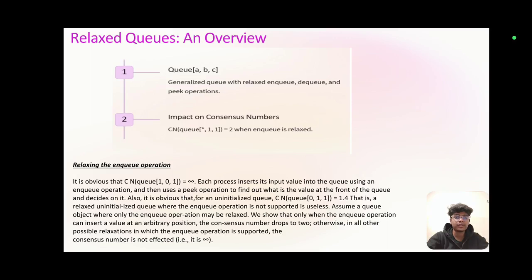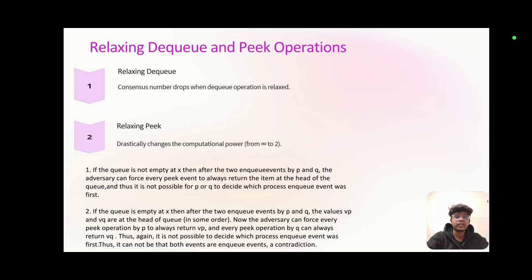Also, it is obvious that for an unrelaxed queue, we show that only when the NQ operation can insert a value at an arbitrary position, the consensus number drops to 2. Otherwise, in all other possible relaxations in which the NQ operation is supported, the consensus number is not affected, which is infinity. Relaxing DQ and peek operations.